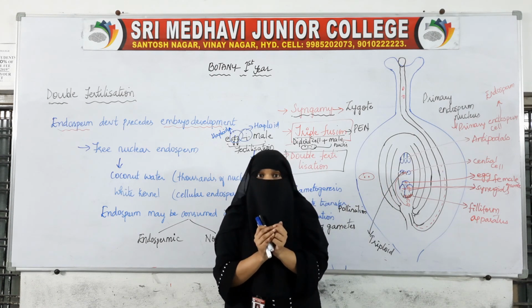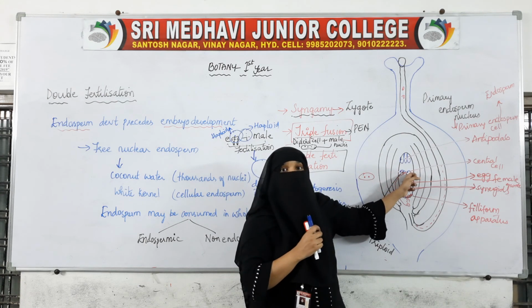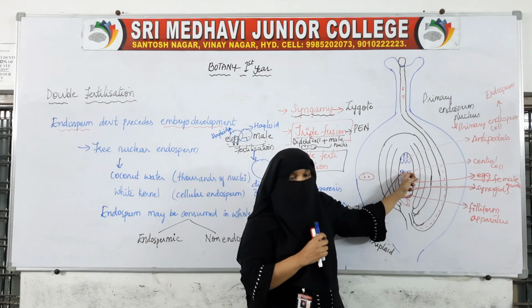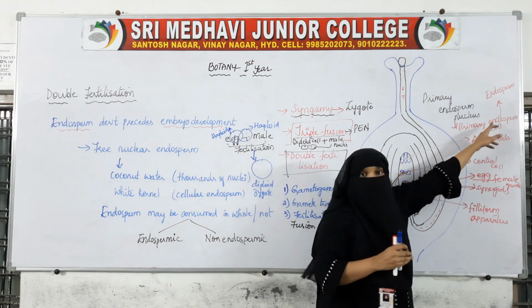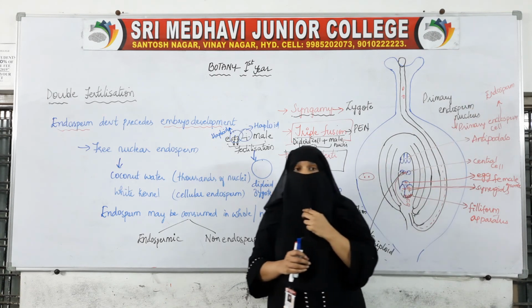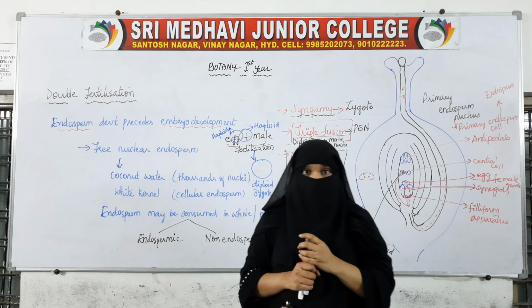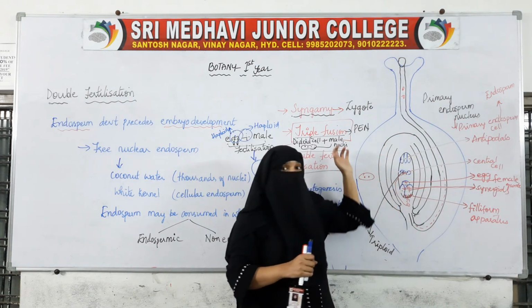Now where are we seeing the development? Development is seen in the primary endosperm nucleus. With a little development, it changes to a primary endosperm cell, which will further change into endosperm. Why is this happening first, and why is there no change in the zygote?